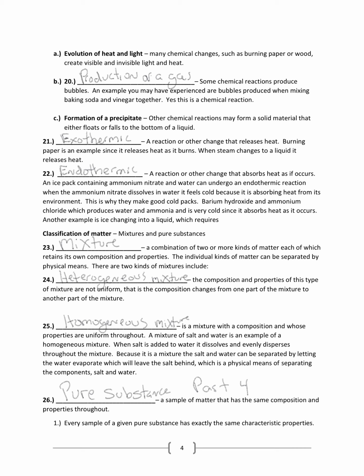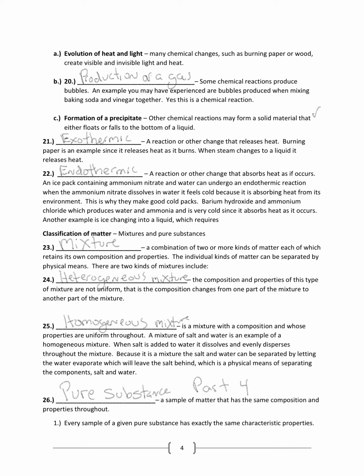Formation of a precipitate. If you look at a chemical reaction that occurs when there's a precipitate, what you'll see is a solid substance that's produced, and either it falls to the bottom or it rises to the top. So if you take two or more chemicals that are in liquid state and mix them together, you actually start seeing some solid material being produced, and that would be an example of a precipitate.